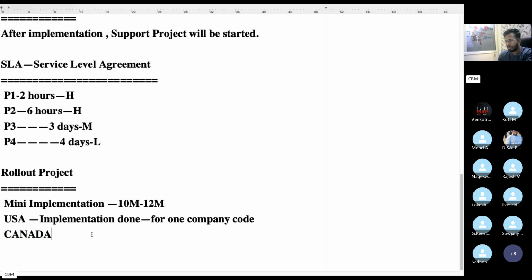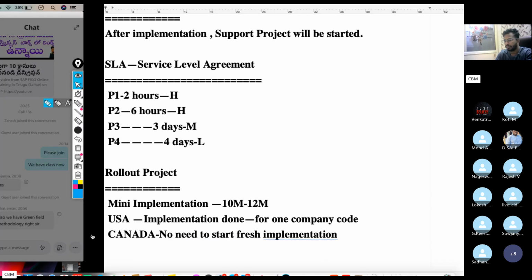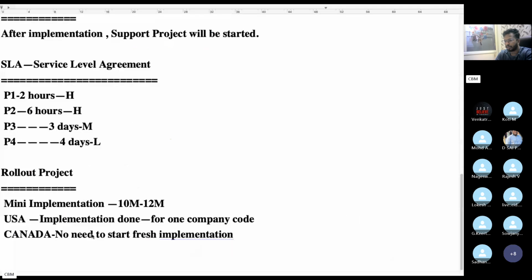In that case, there is no need to start a fresh implementation, because fresh implementation is always costly. There is no need to start fresh implementation for this company code.